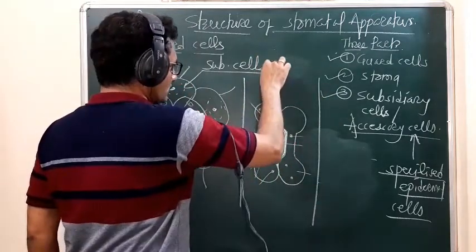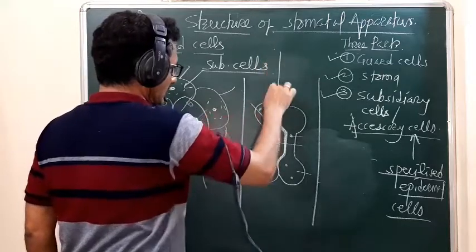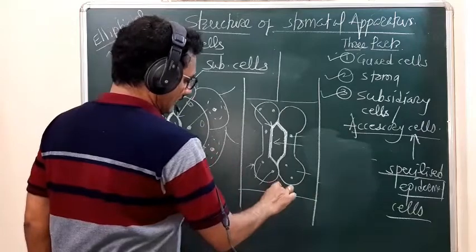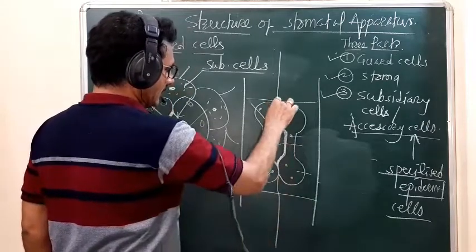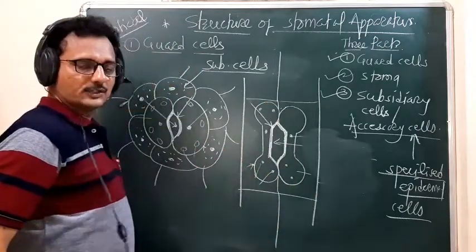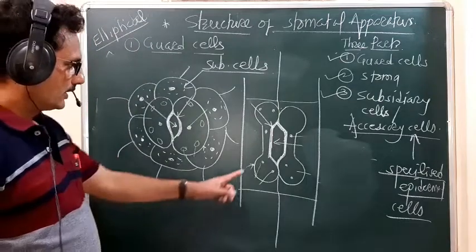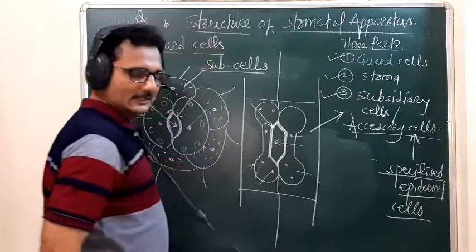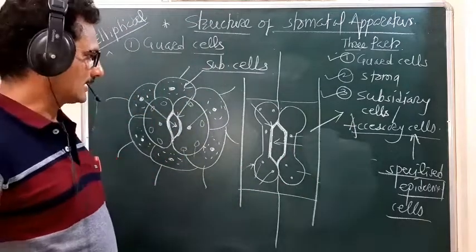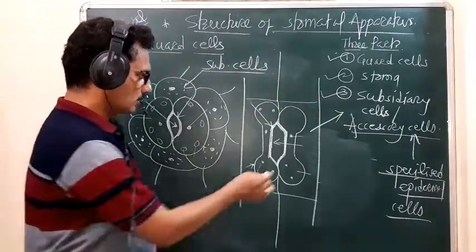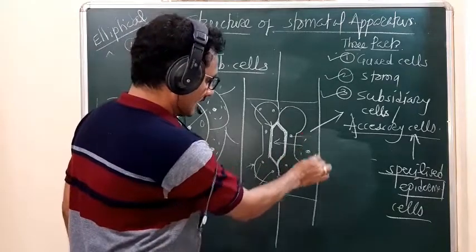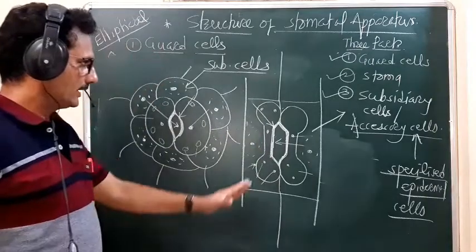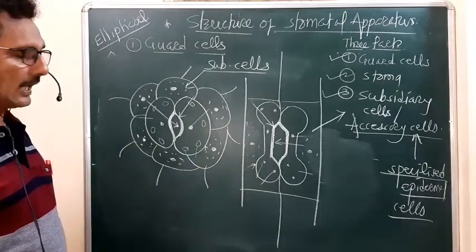So this is the situation of the subsidiary cells in case of the monocot. These are the subsidiary cells which are situated all along the side of the guard cells.